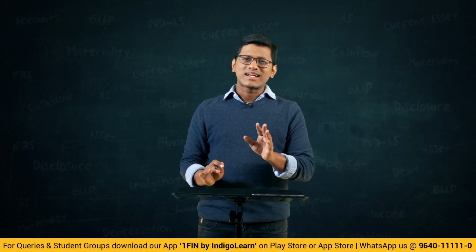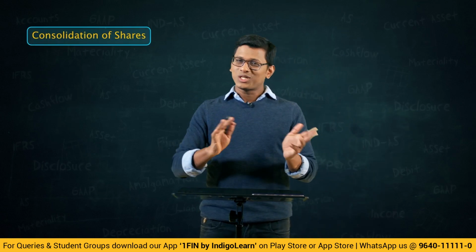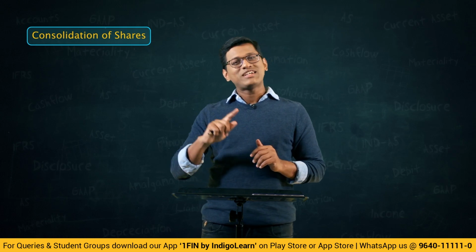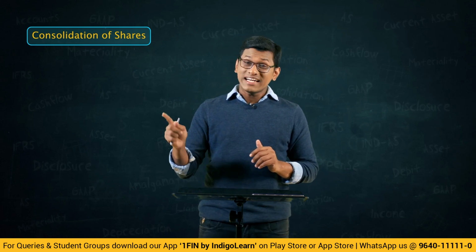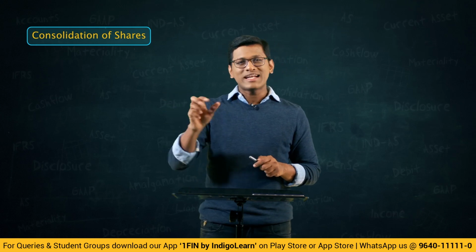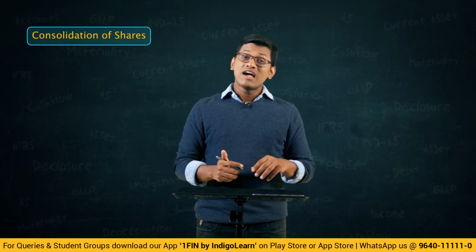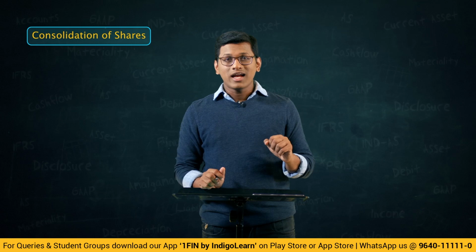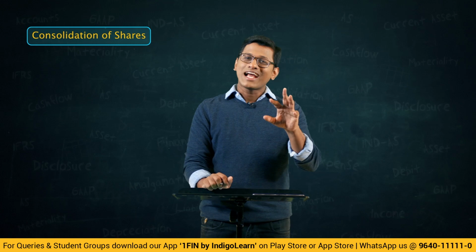Friends, now let us understand consolidation of shares. Consolidation is the opposite of splitting of shares. If I have a 10 rupee note and if I want to divide that into 5 coins of 2 rupees each, that is called as splitting. Now you have 5 2 rupees coins and you want to give all those things away and take one 10 rupee note. That process is what is called as consolidation.